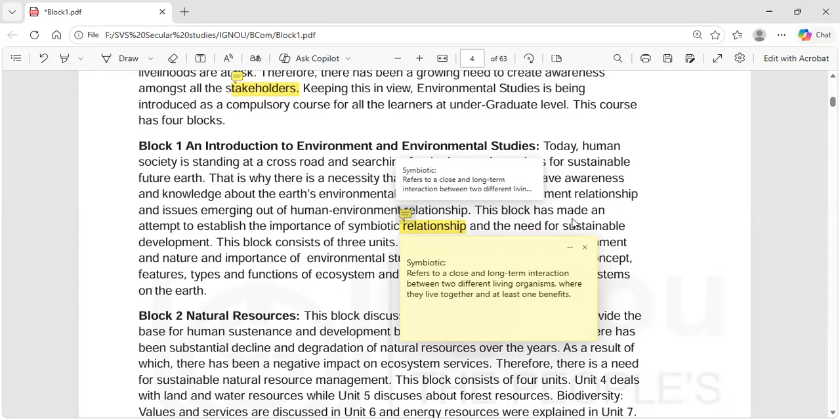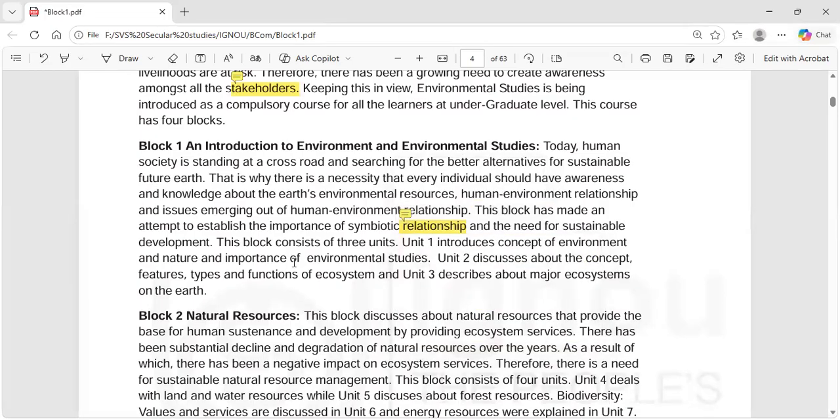We cannot say, okay, let's stop everything and let's go into the forest and live there, or let's live a primitive life. That doesn't work, right? So we have to find a sustainable development.